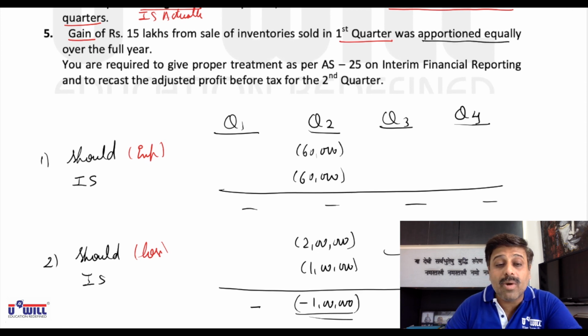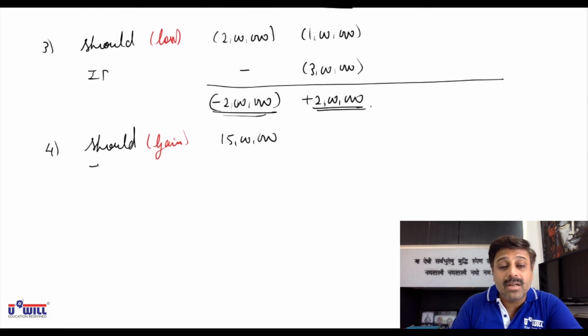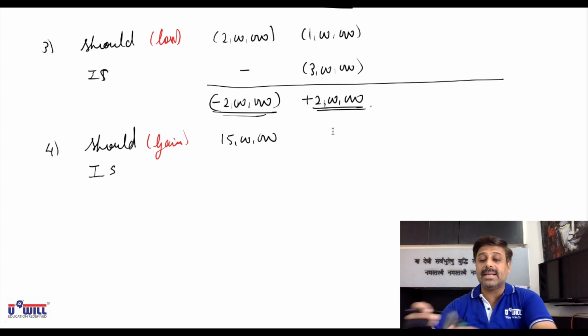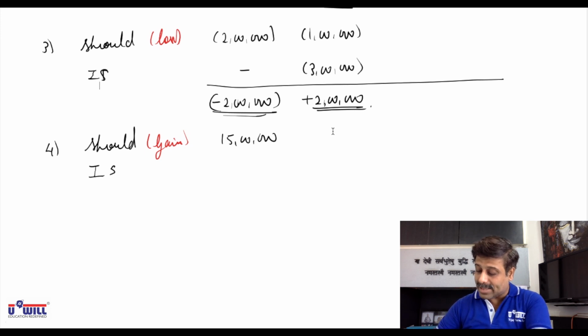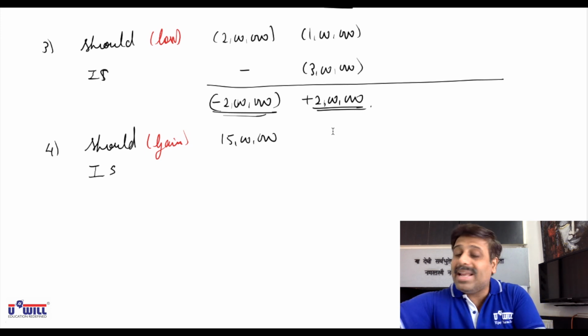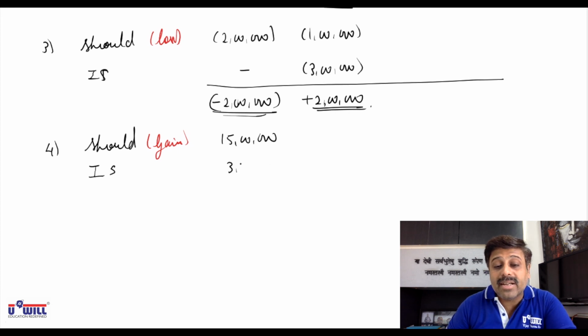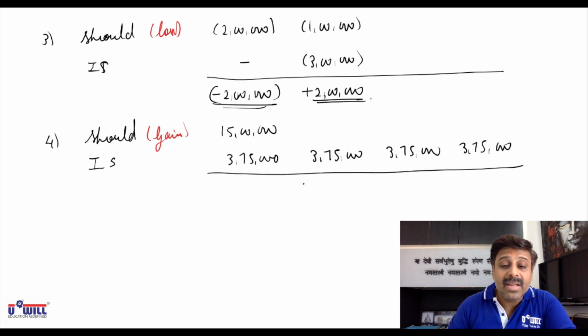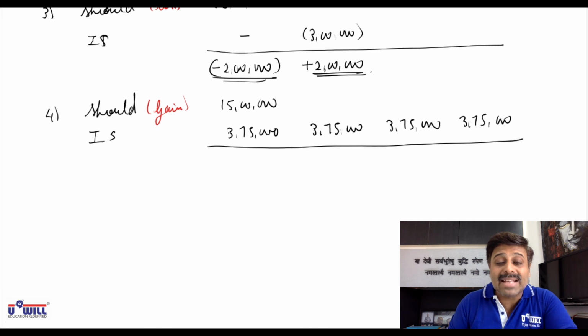But it was apportioned equally over the full year. Equally over the full year means what is actually done? 15 lakhs divided by 4, so 3,75,000 we have taken in each quarter: quarter 1, quarter 2, quarter 3 and quarter 4 respectively. This is actually done. So how will we do the rectification? 15 lakhs should have been taken, but only 3,75,000 of gain is included. So further we will add 11,25,000 in quarter 1.